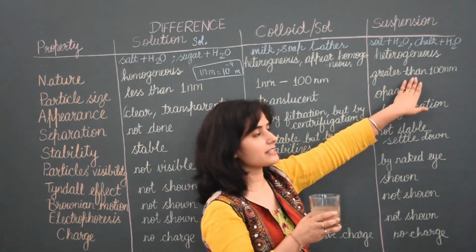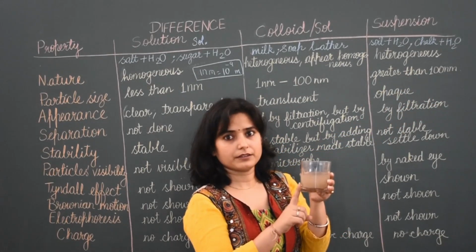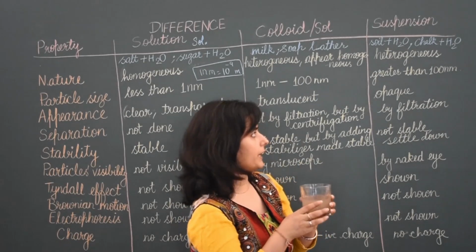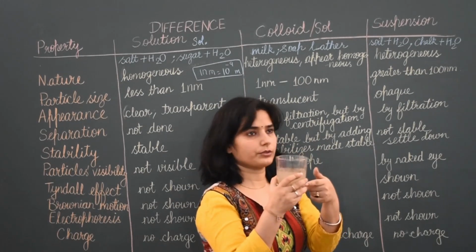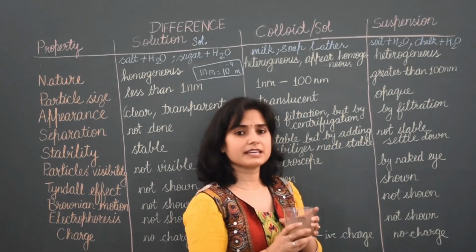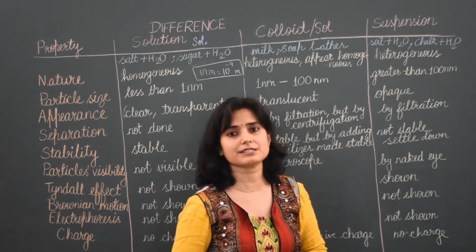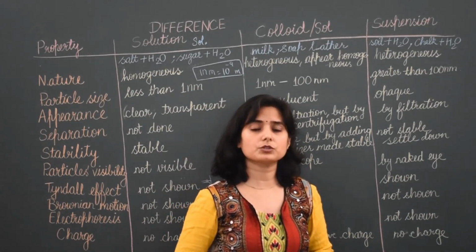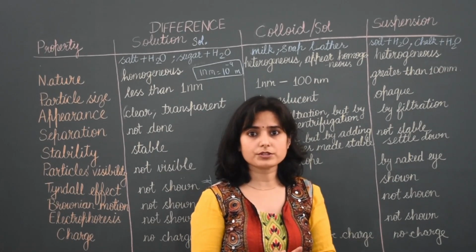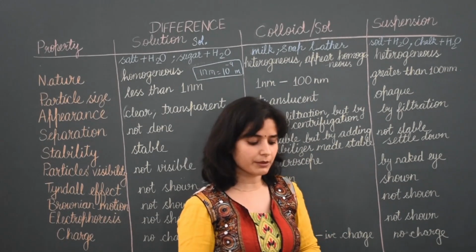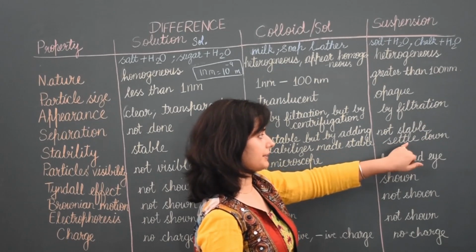And its particle size is greater than 100 nanometers. It is opaque. When made, it is opaque. That means we cannot see through it. Its particles can be separated by simple filtration technique. By using filter paper, we can separate it. Or in homes, to clean water, all the time we use some kind of cloth to filter water and to separate soil particles, etc. So by filtration, we can separate them.